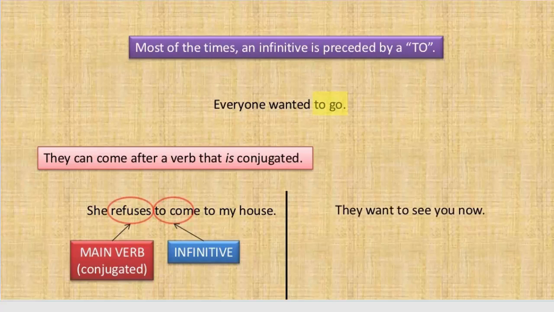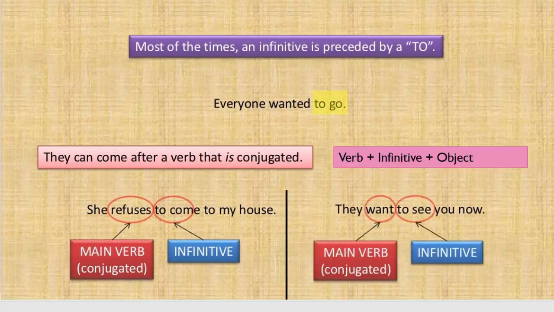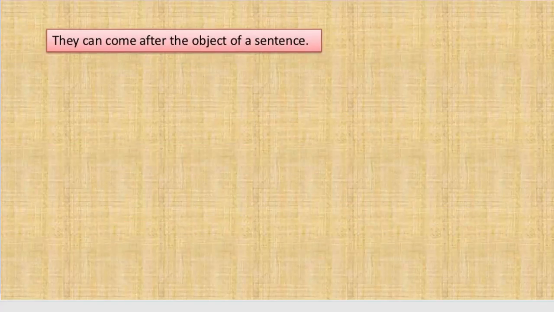They want to see you now. In this example, you can see that the main verb is "want" and the infinitive is "to see." It means they want to see you now. If we analyze this sentence, we can find out that an infinitive can occur in this structure: verb plus infinitive plus object. "They want" is the verb, "to see" is the infinitive, and "you" is the object.